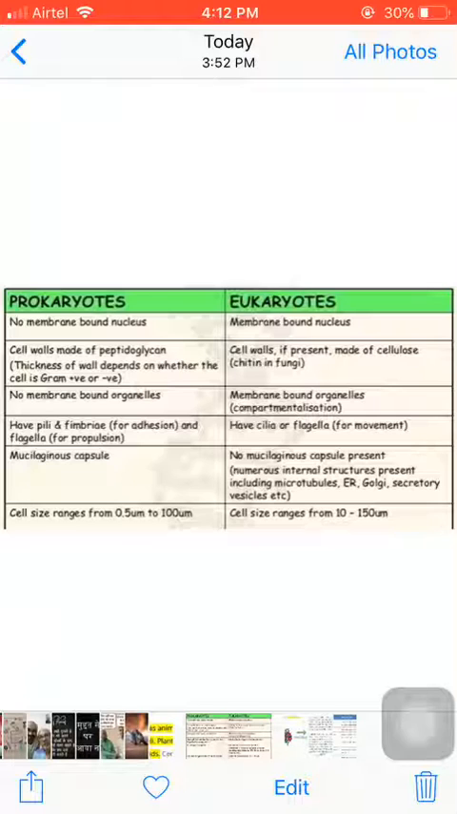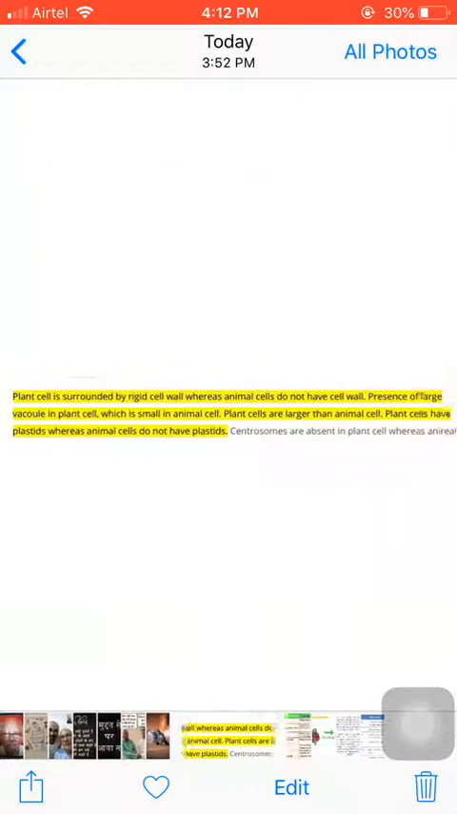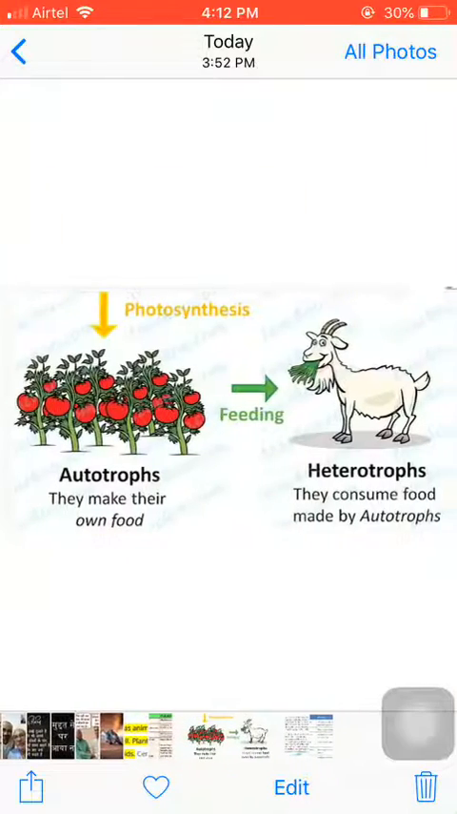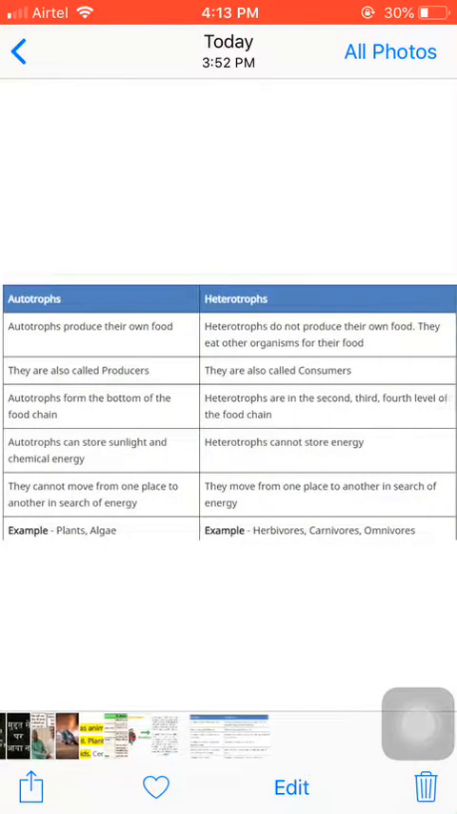Now, the next question is, distinguish between autotrophs and heterotrophs. As you know, autotrophs means all green plants. They make their own food. That is why they are known as autotrophs. Heterotrophs consume food made by autotrophs. That means they are not able to make their own food. That is why they are known as heterotrophs.